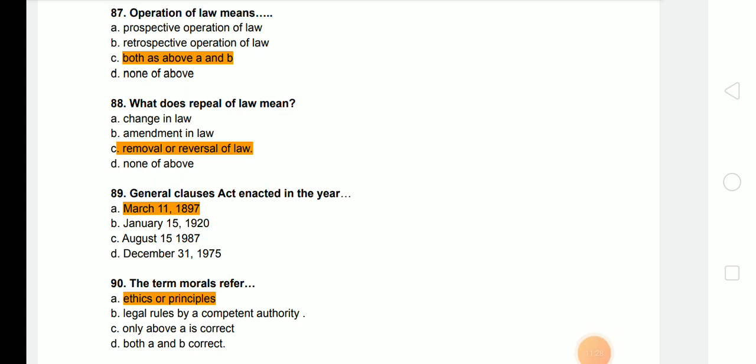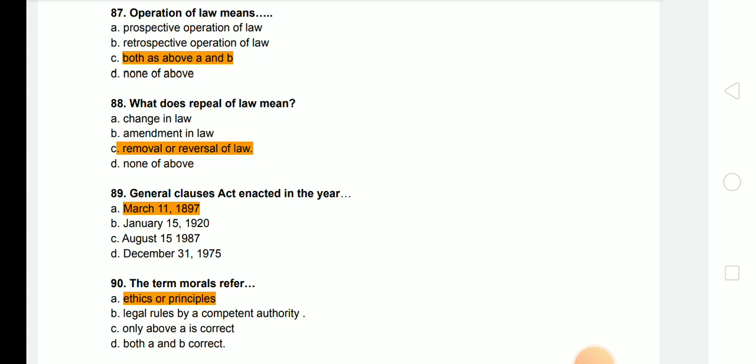Next question is, operation of law means? Answer is prospective operation or retrospective operation. So it may mean both, and it depends on the statute, that what was the intention of the legislature in regard to the specific legislation passed.